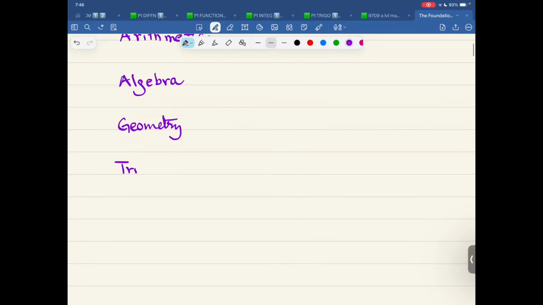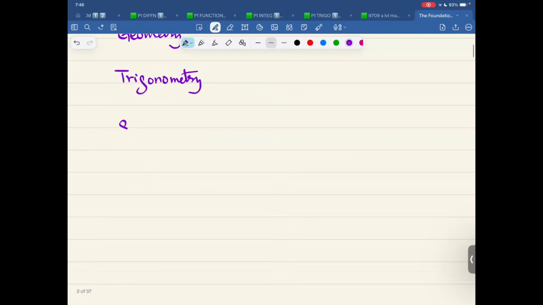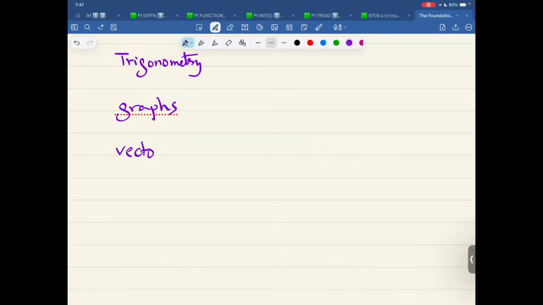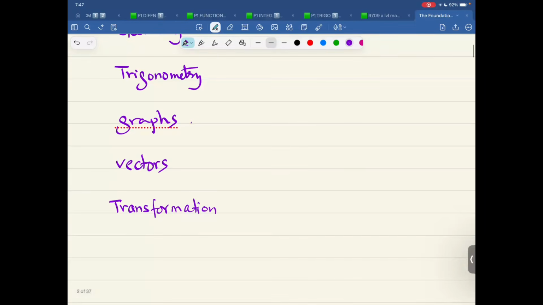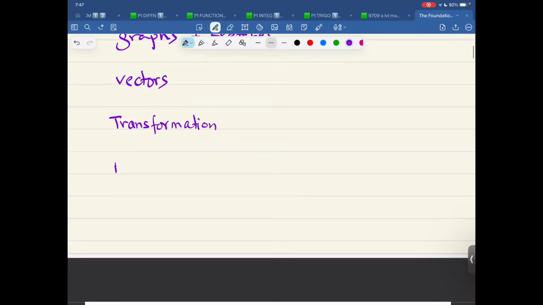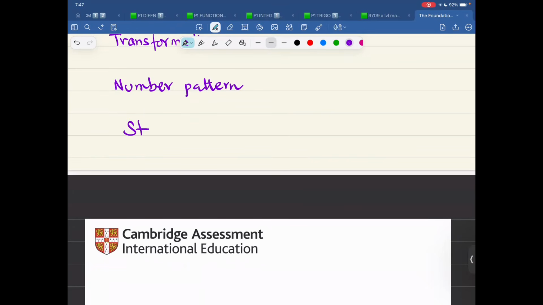We talk about trigonometry. We talk about graphs, graphical solution of equations. We talk about vectors, transformation, and graphs and sketches. We talk about number pattern and different things like this. Yes, we also talk about statistics. And last but not the least, that is probability.